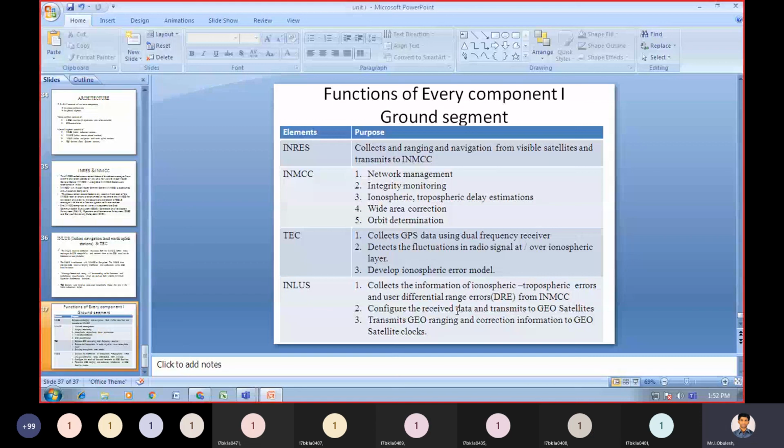Read out each and every element and their purpose carefully. Okay, in the next class we will discuss the second unit revision.